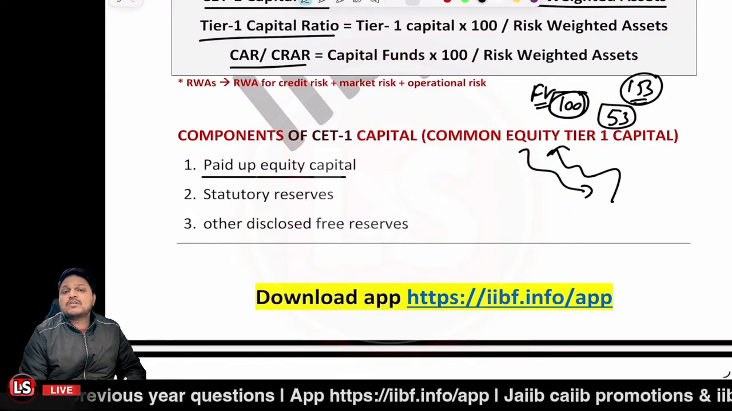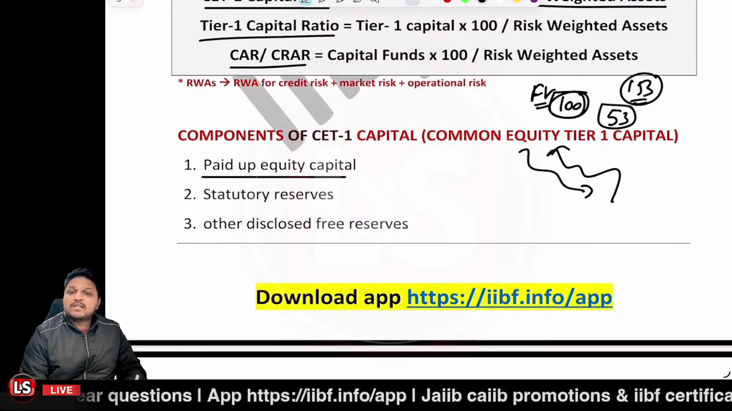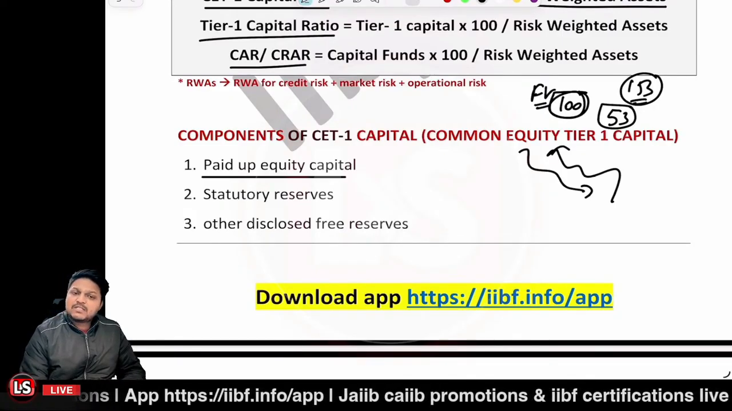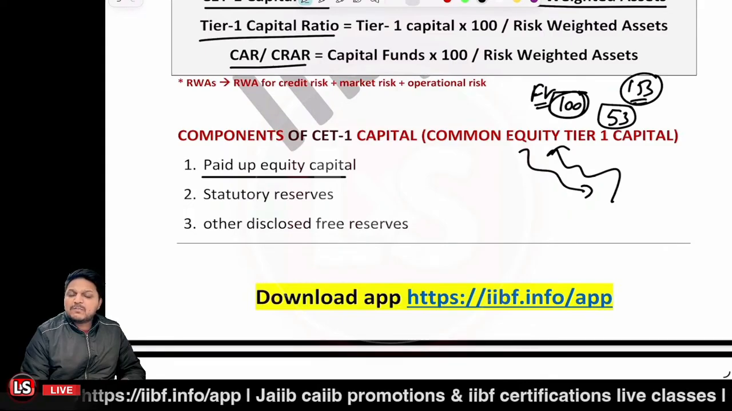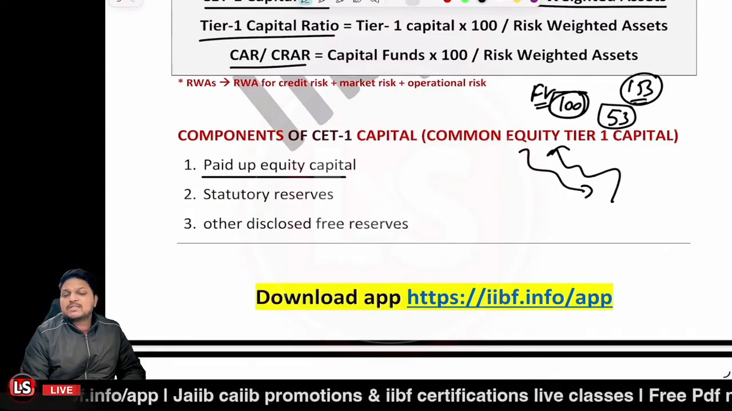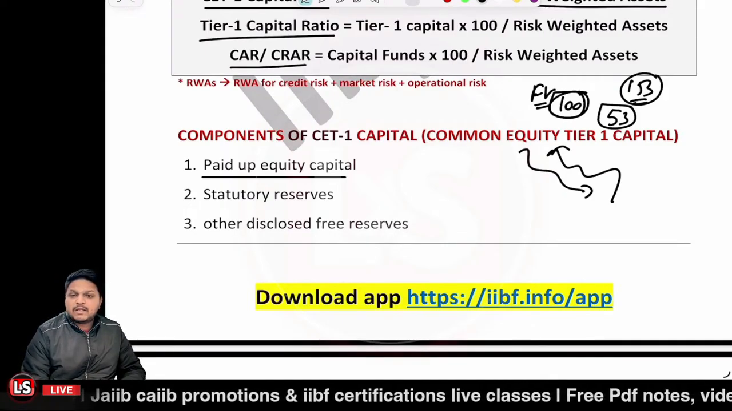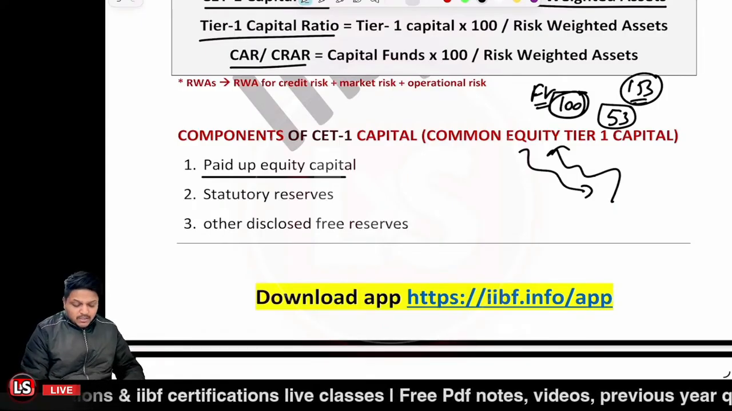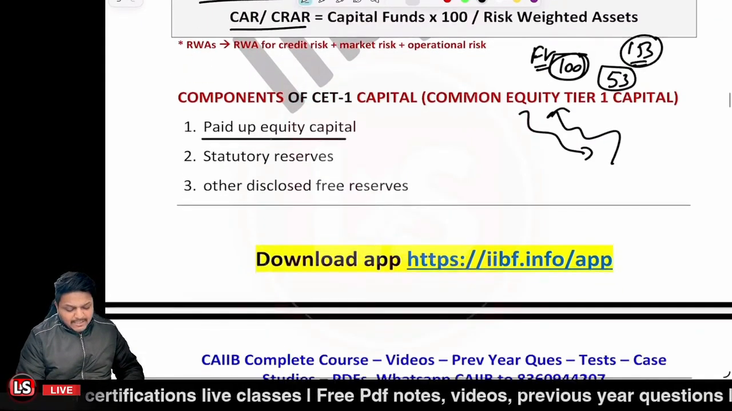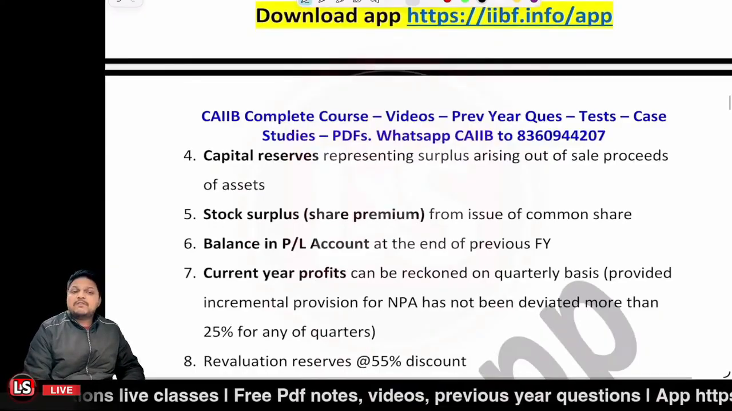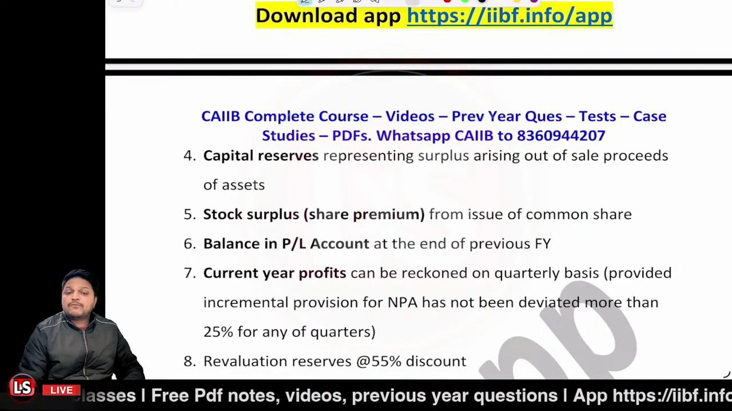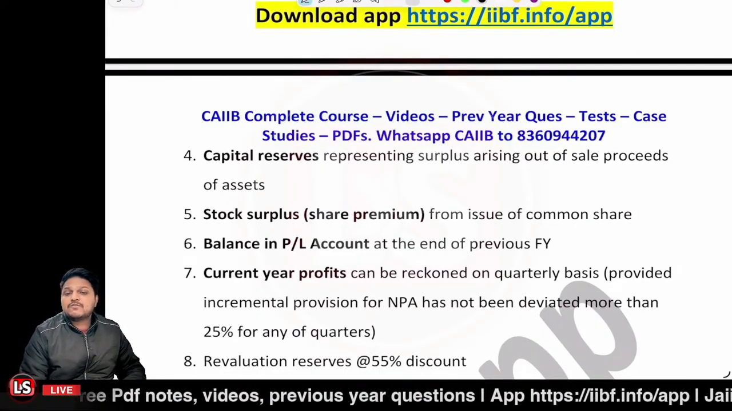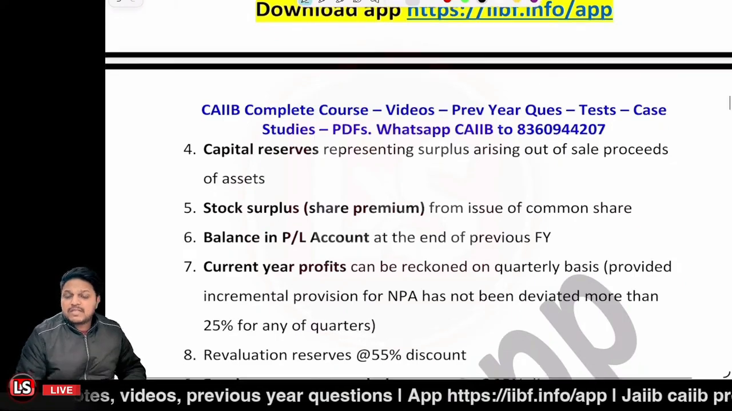Any disclosed free reserve, let's say in case you have made a reserve, is a free reserve available for any of the purposes. In that scenario, it's also a component of CET1. Capital reserves: let's say you have sold capital assets and received the money from it. That will form the capital reserve, and that will also be a component of the CET1.